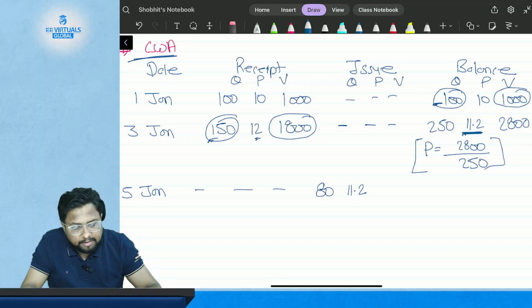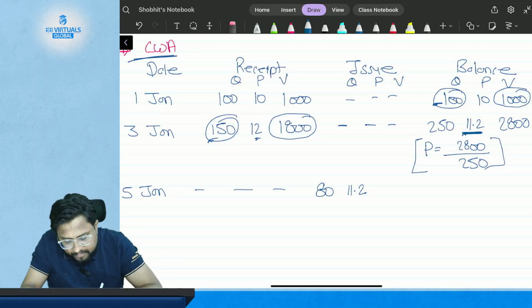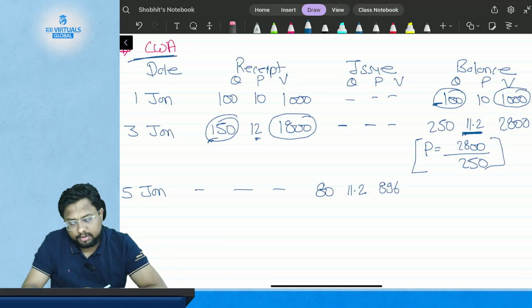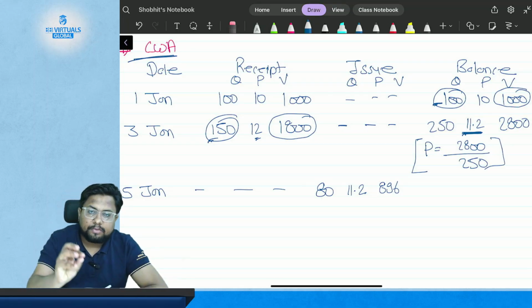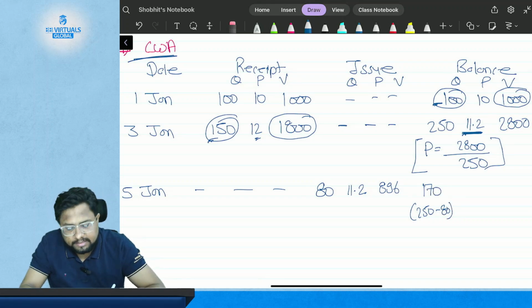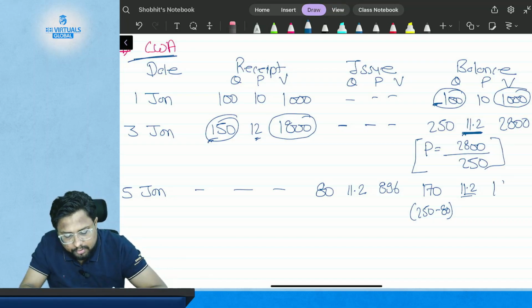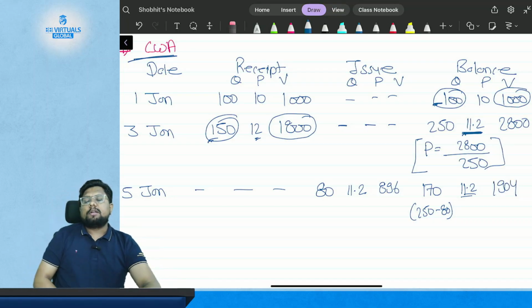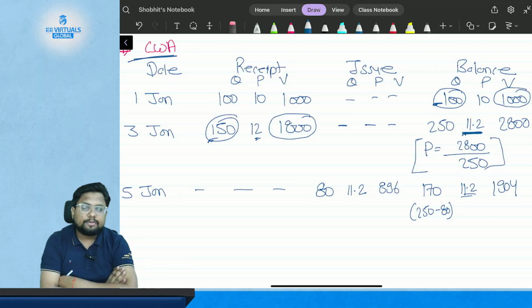That turns out to be 80 multiplied by 11.2, which is $896. So at the end of the day of the issue, what will be left? You will be left with inventory of 250 minus 80, which is 170 kgs at the rate of $11.2 per kg. So the total value we will have is $1904. Okay, so this is the cumulated weighted average pricing method.